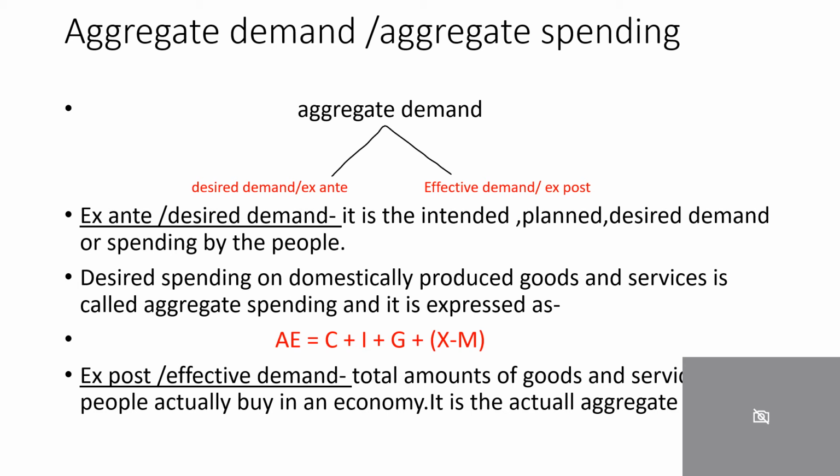That is desired demand. There is a risk associated with it that it may happen or it may not happen in the future. But effective demand is when we actually buy the good in the economy. That is why it is called the actual aggregate demand.